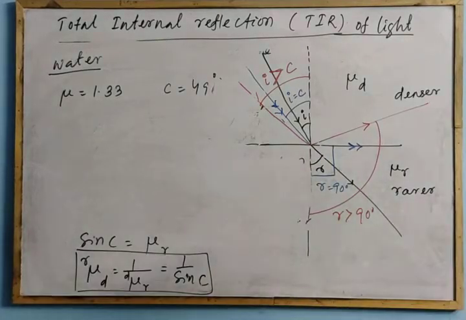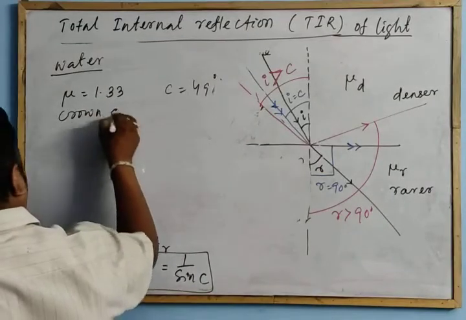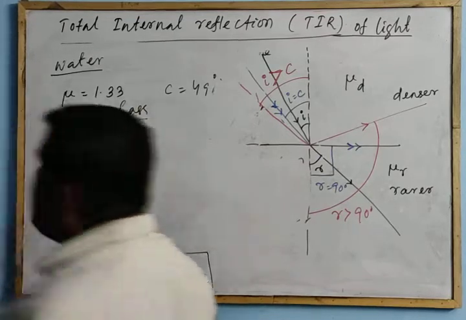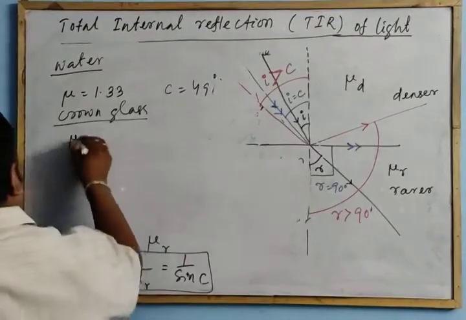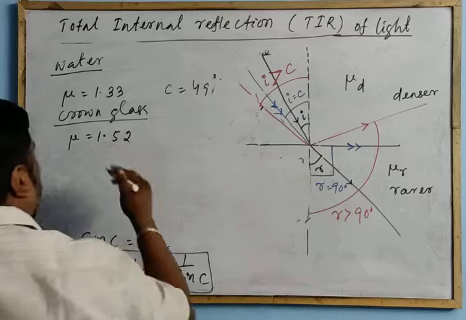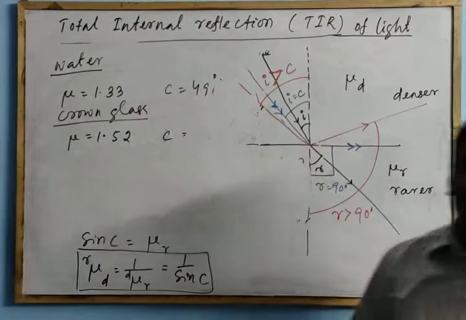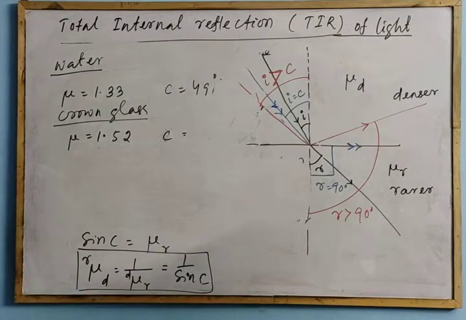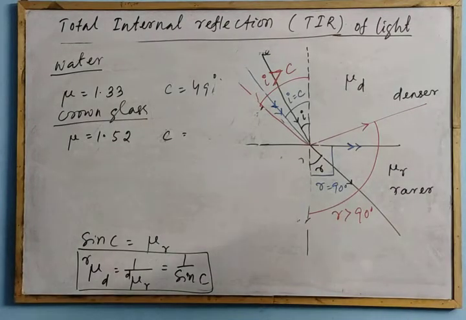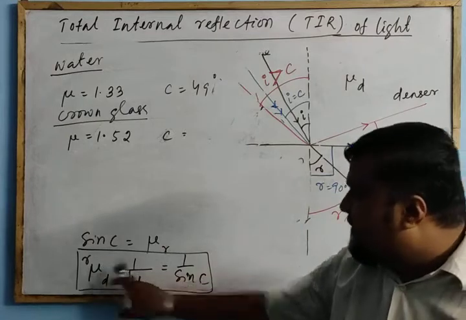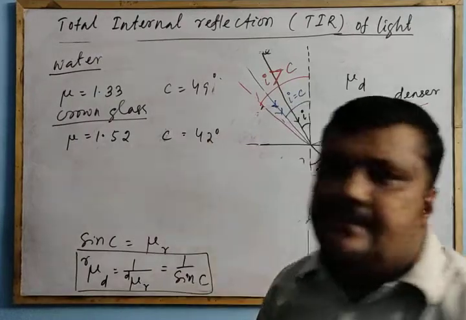Similarly for crown glass, the refractive index is 1.52, or simply 1.5, and the critical angle, remember this is very important. For crown glass, which is a different type of glass, the refractive index is 1.52, and if you put that in the formula 1 by sin C, the critical angle will be 42 degrees.